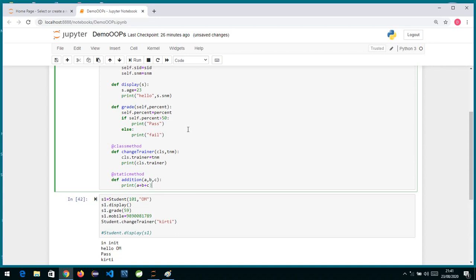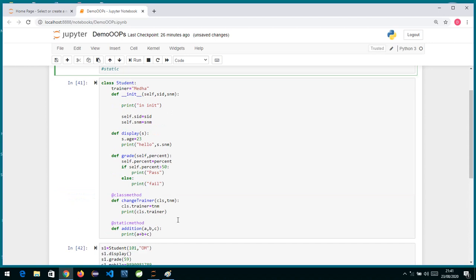So a static method is nothing but a utility method. Utility means inside a static method you won't be able to access instance variables or class methods directly. And in this utility method we don't receive any implicit first argument.